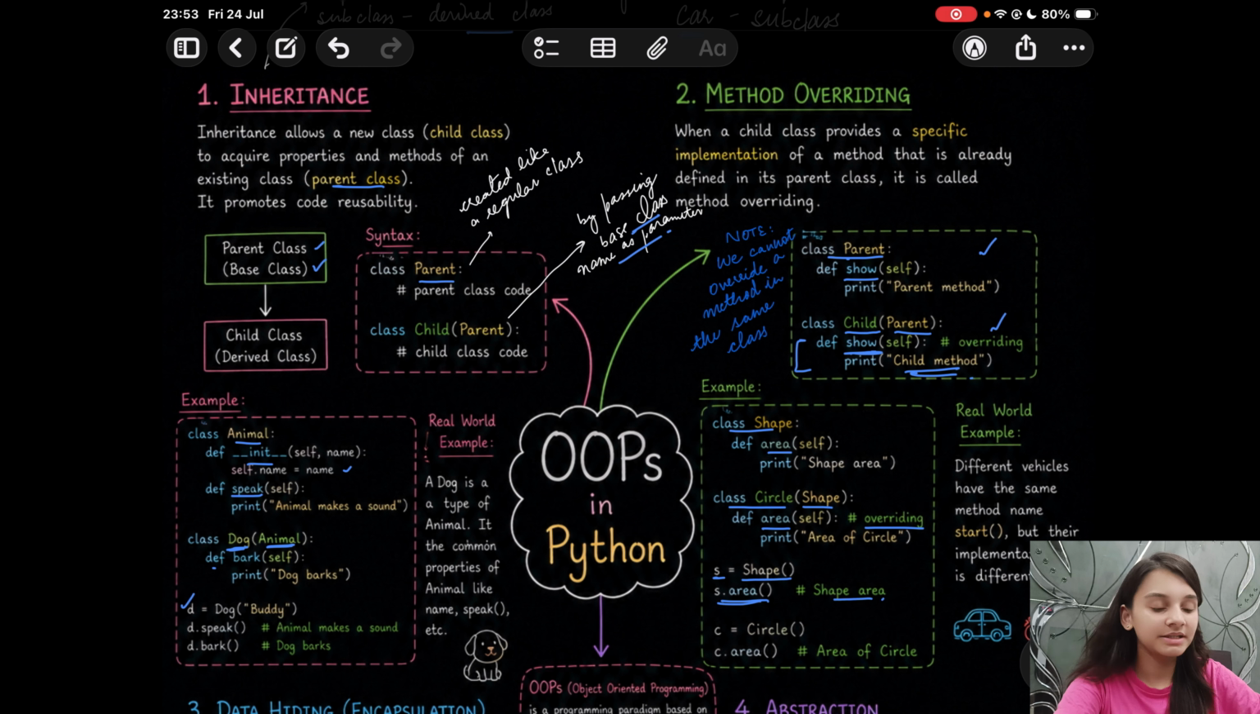And next you create another object circle, C dot area. On calling that, you will get the area of circle. Due to method overriding, the area method which is in the circle class will be considered this time. For a real world example, different vehicles have the same method name start, but their implementation is different, right?